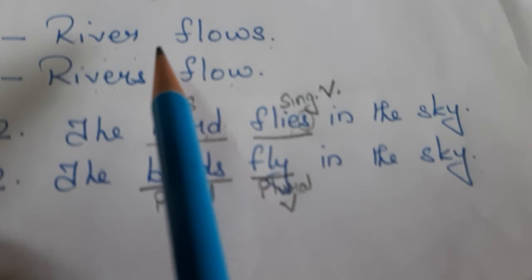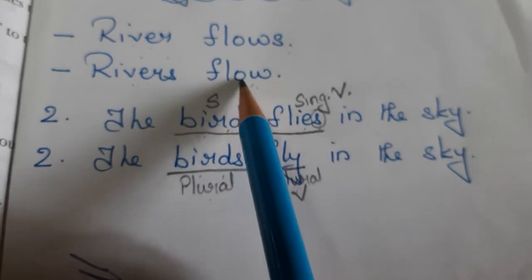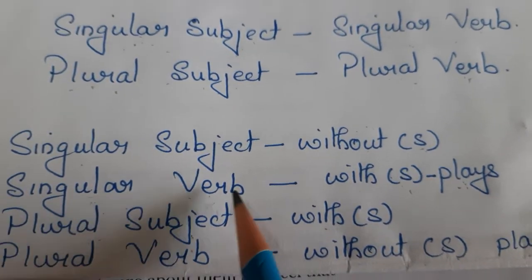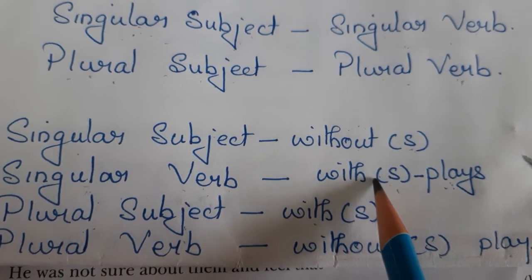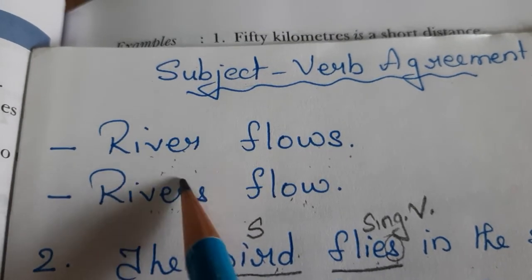For example, river flows and rivers flow. And the only thing we have to keep in mind is that a singular verb always comes with an S and a plural verb comes without an S. The river flows and rivers flow.